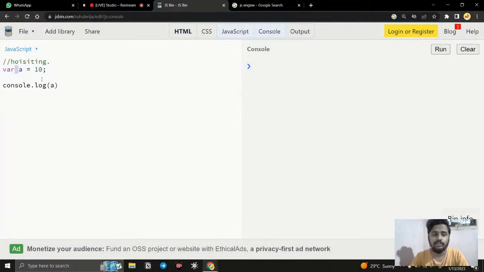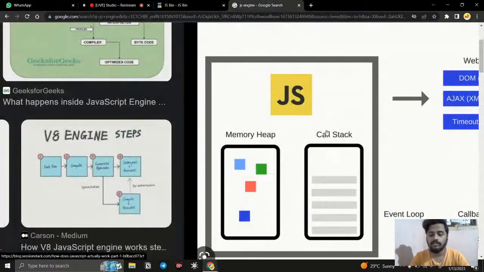So this is execution. You can see I'm calling console.log, I'm invoking something, I'm executing something, right? That is invocation, so that comes under the call stack. Whatever memory we are storing comes inside the memory heap, and whatever variables or functions we are calling come to the call stack. Both of them have their separate functionality, and their functions are very different.